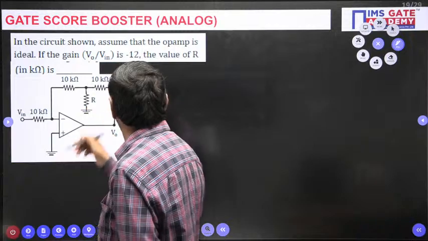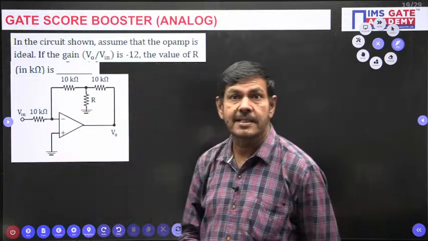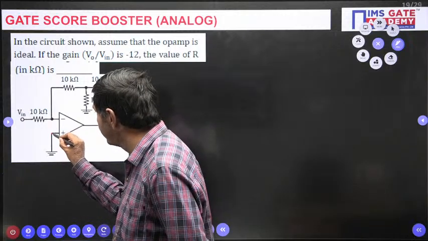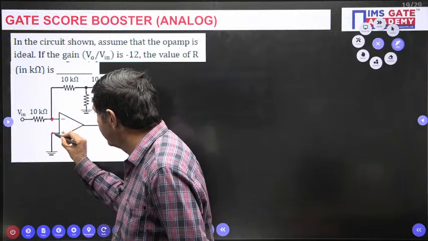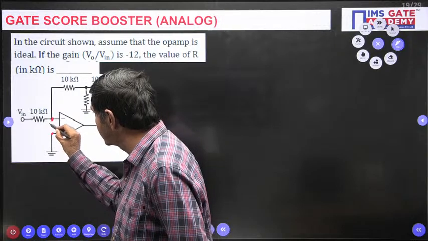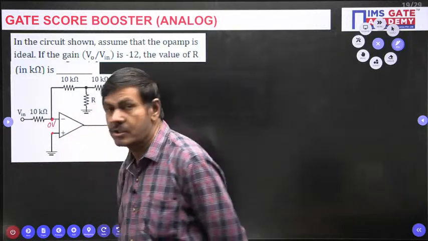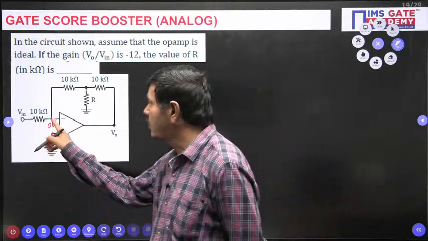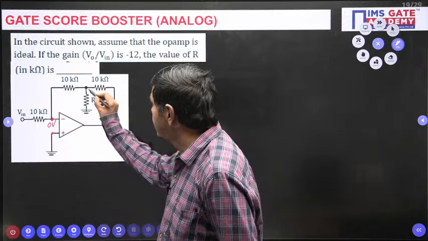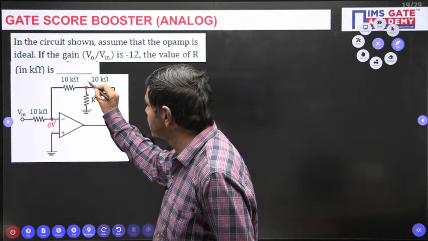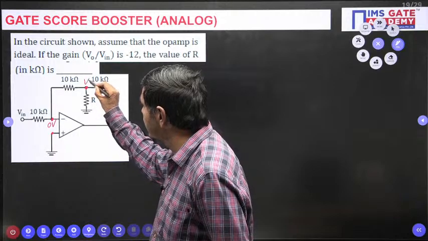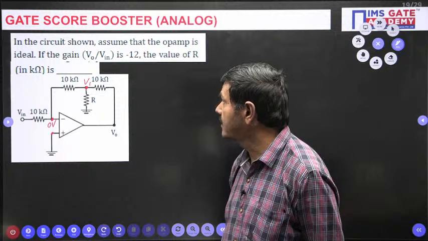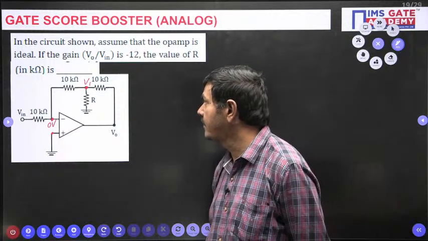The op amp, the operational amplifier, is ideal. So in that case, V plus and V minus are the same. V plus is at 0 voltage, this voltage is also the same, 0 voltage, no doubt. I got this node voltage. This node voltage I want to denote by the symbol V, for example, or by V1. We can assume, no problem. V1 is required. That's given the name V1 only here now.